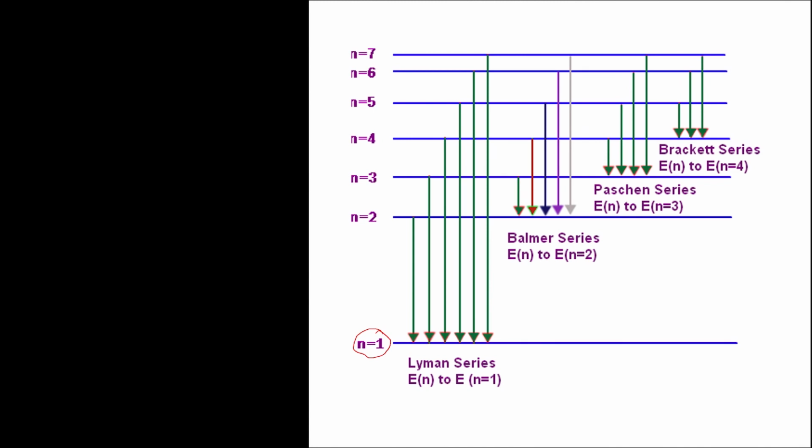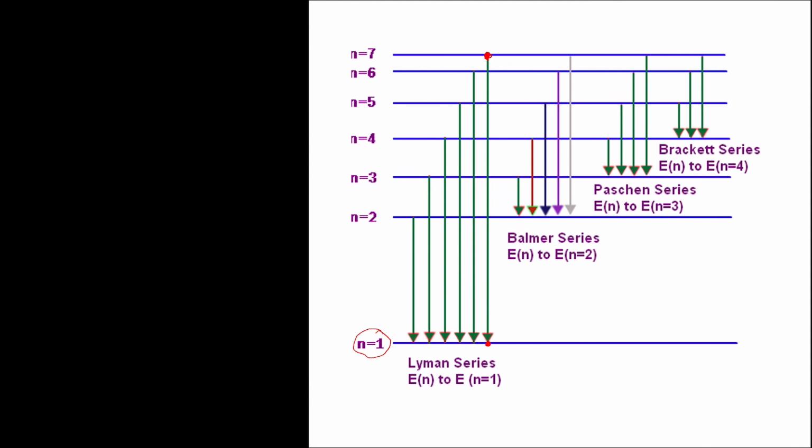While returning from any of these excited states to the ground state, the electron can take various jumps. Let us say that the electron is present in its excited state at n equal to 7. While returning back to the ground state, the electron may directly jump from n equal to 7 to n equal to 1.